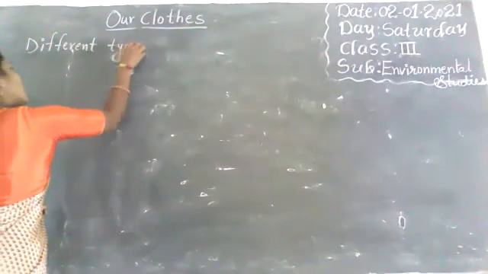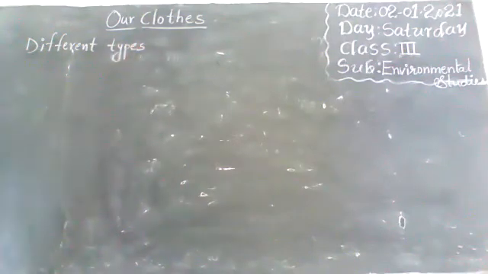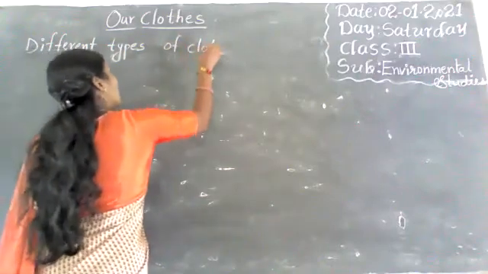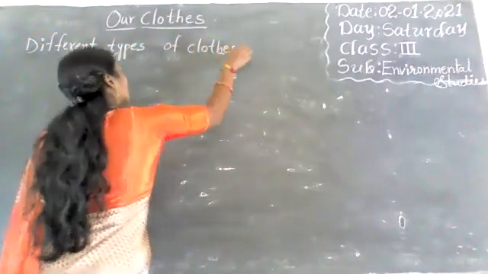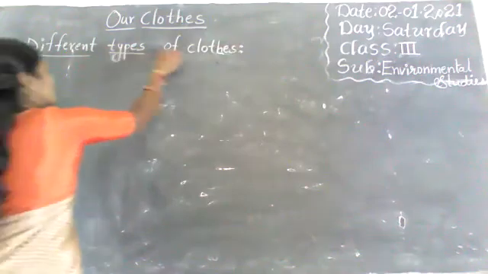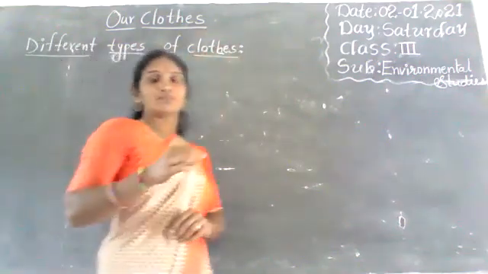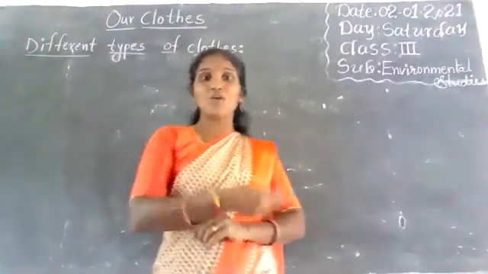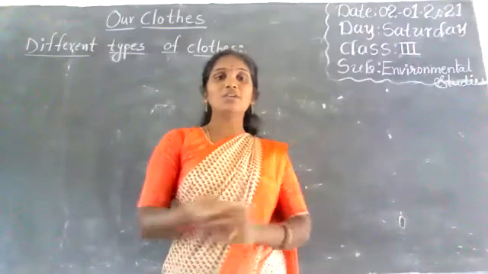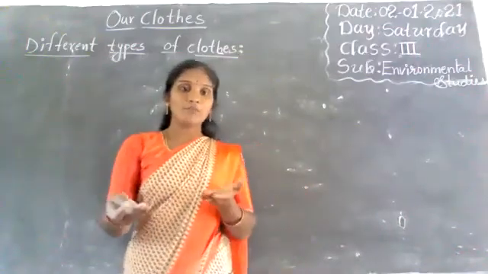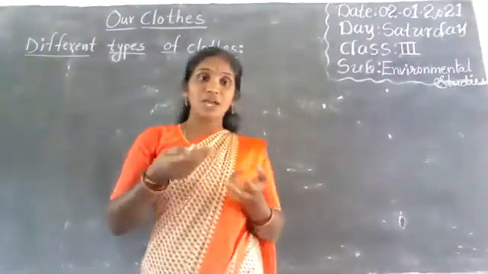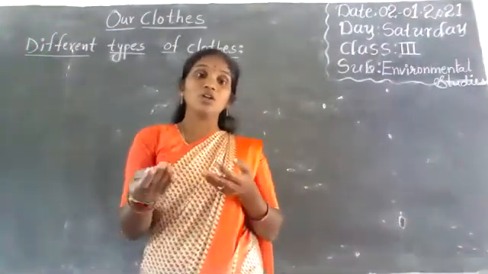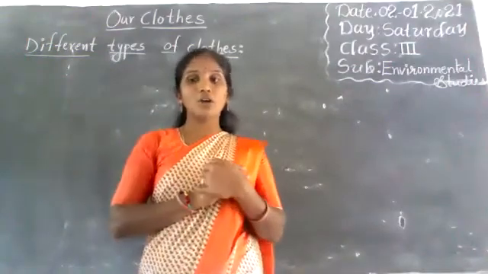Different types of clothes. See here children, just now I said that in different seasons we use different types of clothes. Different types of clothes means, before we only said cotton and woolen. Those two are different types. And we use raincoats also. We use a different type of cloth.